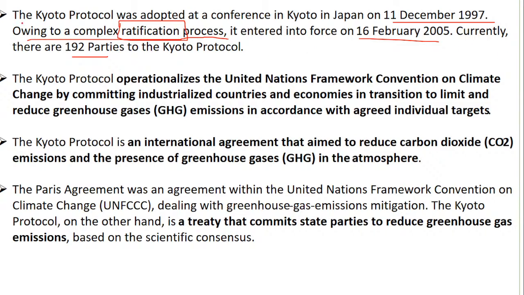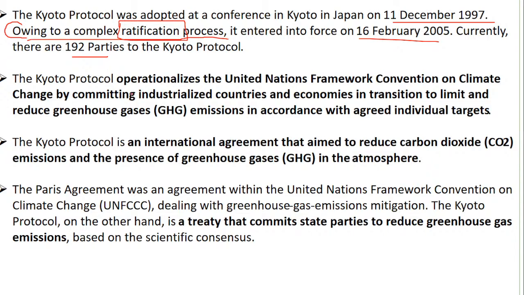Why was there a delay? I have told you the reason. It can come as a statement question also. The reason was the complex ratification. What is ratification? I have told that clearly: a legal process wherein the agreement and clauses are made and signed by the parties. So that took time.